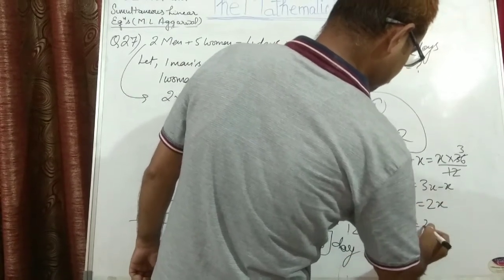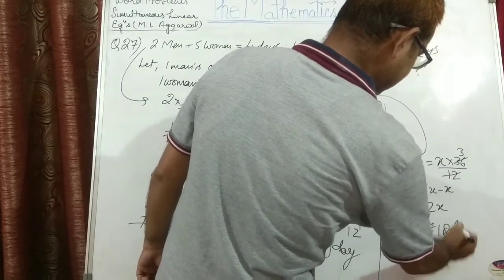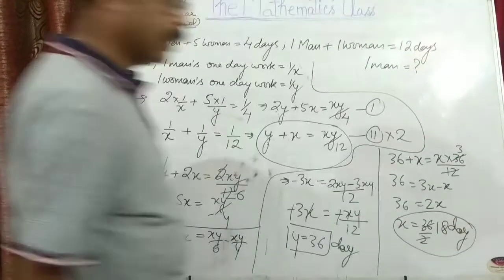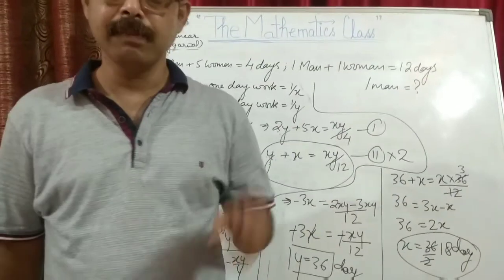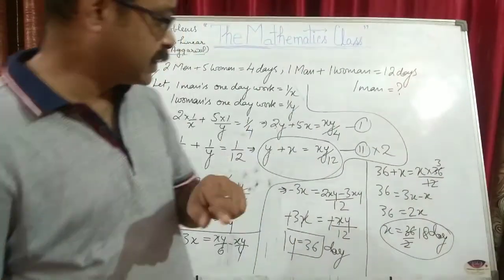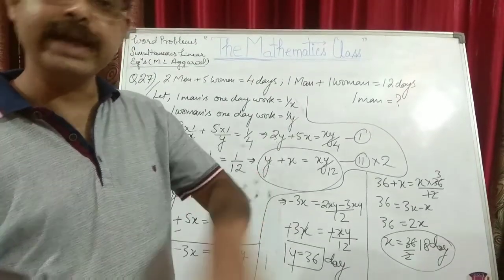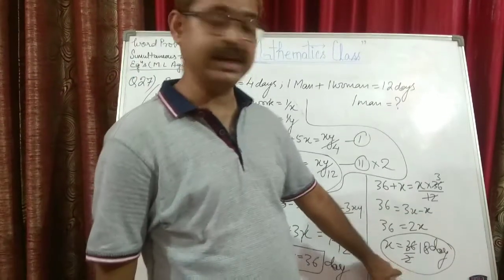So x is equal to 36 upon 2, that makes it 18. It means a man completes the work in 18 days, or the efficiency of the man is that he completes 1 upon 18th amount of work in one day, or he completes the total work in 18 days.